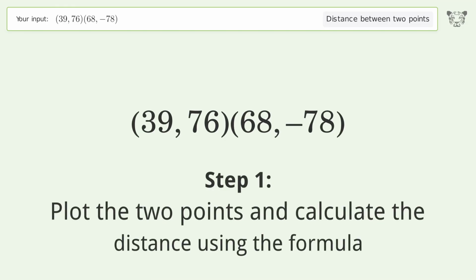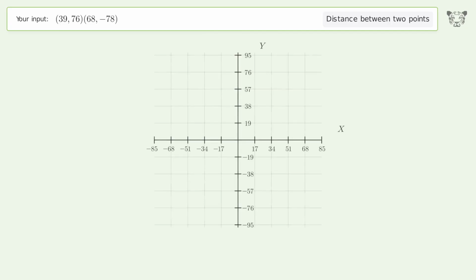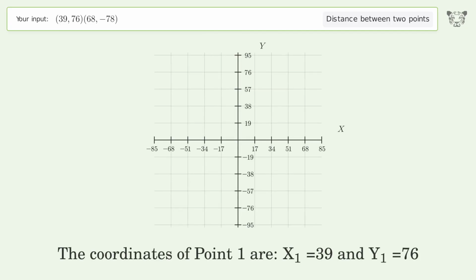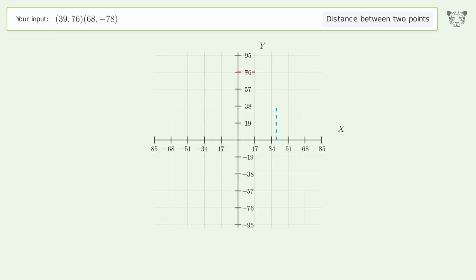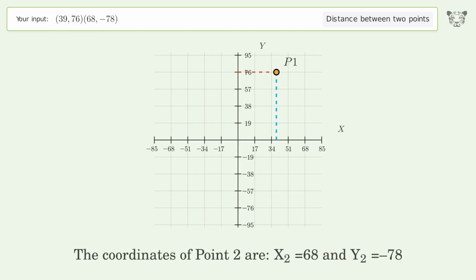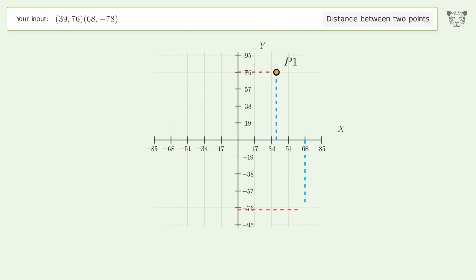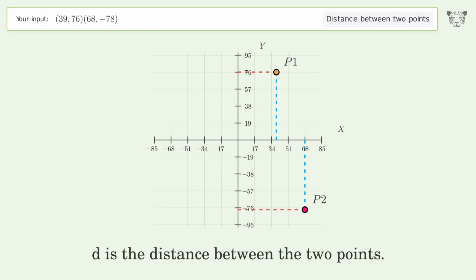Plot the 2 points and calculate the distance using the formula. The coordinates of point 1 are x1 equals 39 and y1 equals 76. The coordinates of point 2 are x2 equals 68 and y2 equals negative 78. D is the distance between the 2 points.